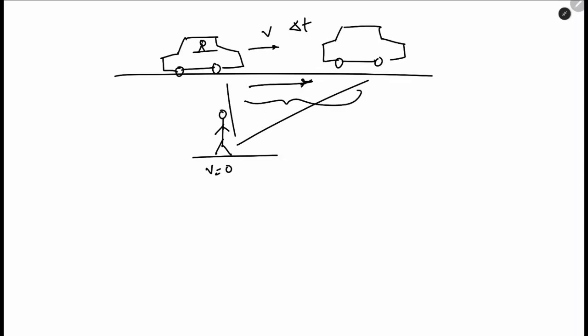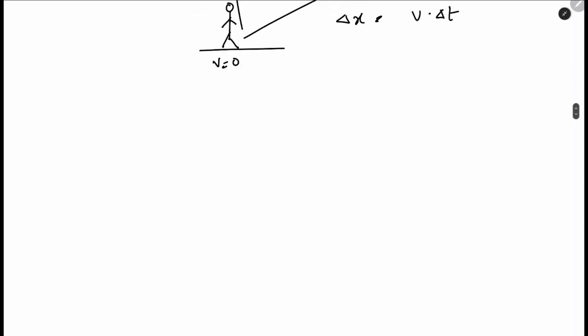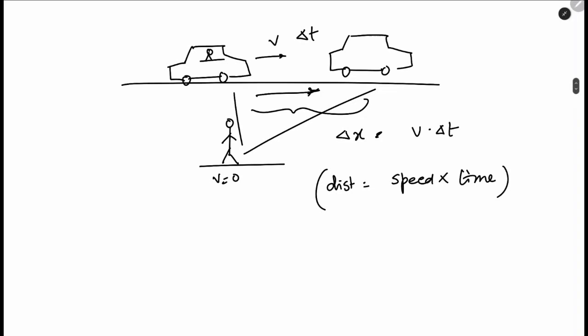Then the distance traversed is equal to v into delta t. We know the distance is equal to speed into time, and this is how we get our derivation.